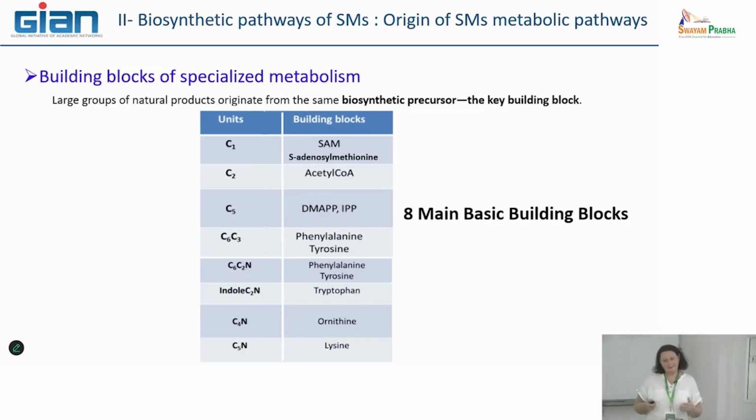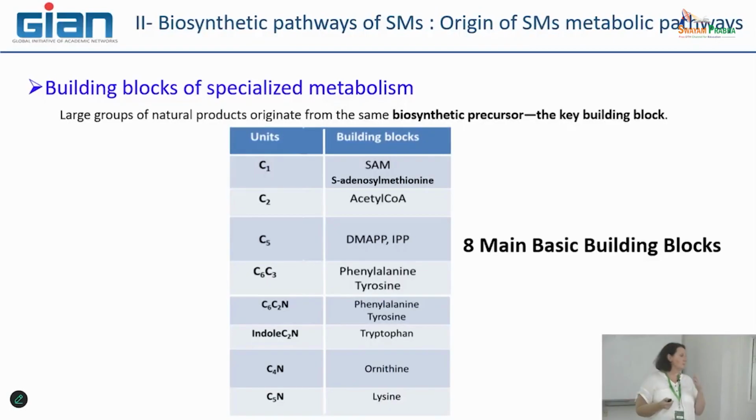To simplify, this is quite nice. To simplify, in fact, we can identify at least eight main basic building blocks. What are they? They are specific molecular groups that are at the initiation of several branches of the metabolic pathway.